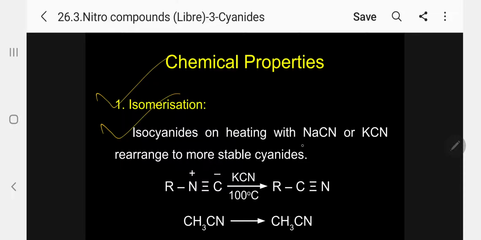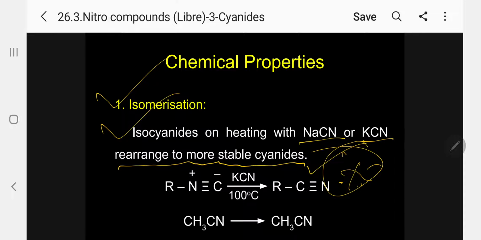Coming to chemical properties, one is isomerization. Isocyanide, on heating with sodium cyanide or potassium cyanide, rearranges to the more stable cyanide. Very, very important, please remember, a question can be asked: what happens when isocyanide is heated with sodium cyanide? The isocyanide will be converted into cyanide.